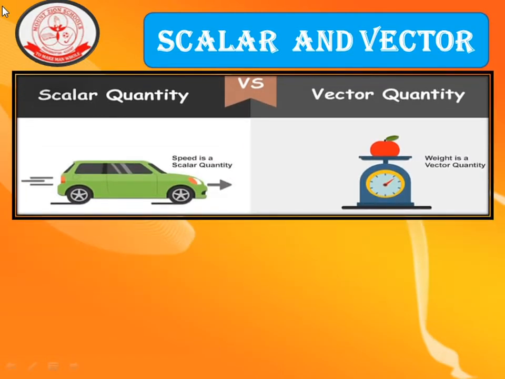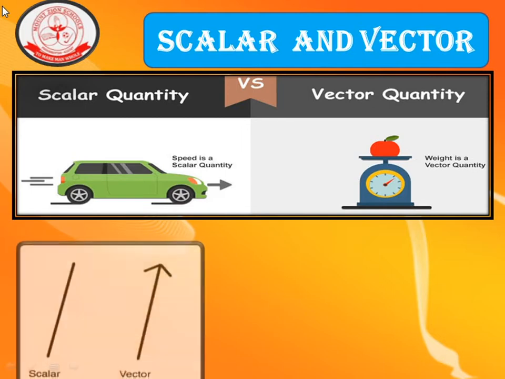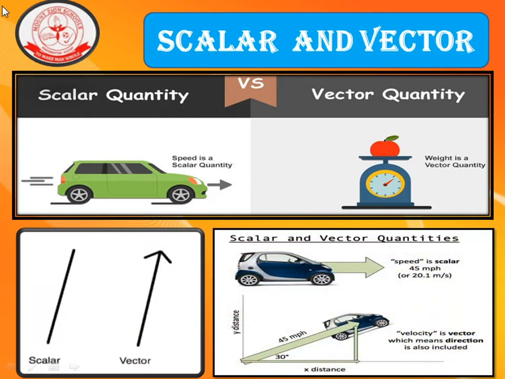A scalar quantity is one which has magnitude only, but a vector quantity is one which has both magnitude and direction. You are able to observe in this picture a car moving. Here, when you consider the speed, it is going to be a real number. That is going to be its magnitude, that is, numerical value. We need not consider the direction, and so the speed of the car is a scalar quantity.